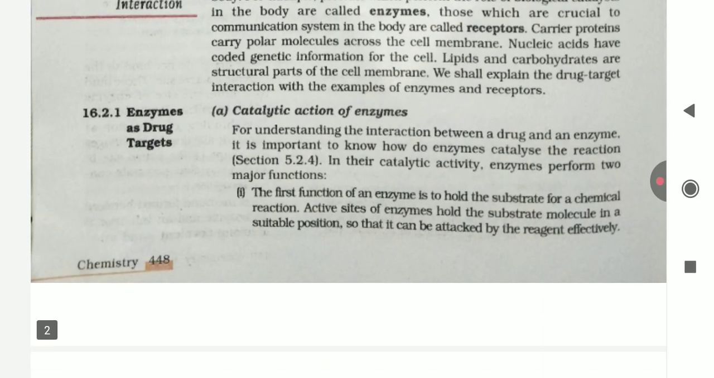Enzymes as drug targets. A. Catalytic action of enzymes. For understanding the interaction between a drug and an enzyme, it is important to know how enzymes catalyze the reaction. In their catalytic activity, enzymes perform two major functions. First, the first function of an enzyme is to hold the substrate for a chemical reaction. The active site of an enzyme holds the substrate molecule in a suitable position so that it can be attacked by the reagent effectively.